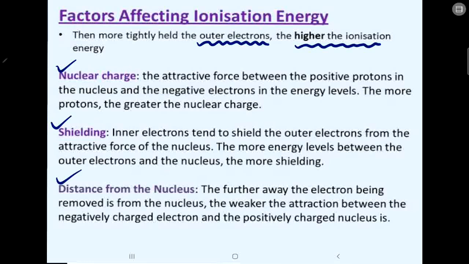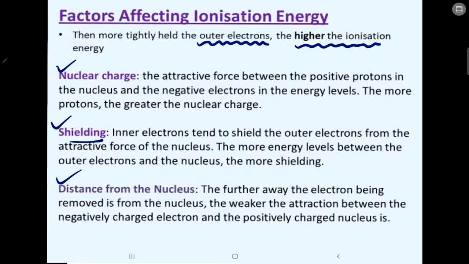Now why the nuclear charge? Because with increased nuclear charge, you have to apply more energy to remove that electron. In case of distance from the nucleus, you can say it is like nuclear charge only: if the distance from the nucleus of the outermost electron is more, then less ionization energy is needed, because the nuclear charge on that electron will be less. So less ionization energy is enough. Then you have got one more thing, that is the shielding effect over here.